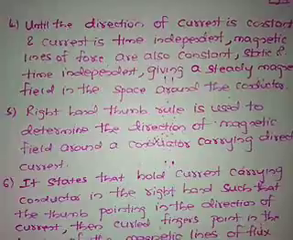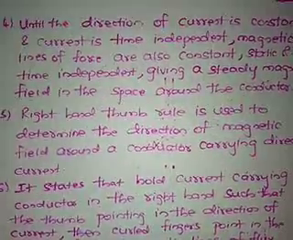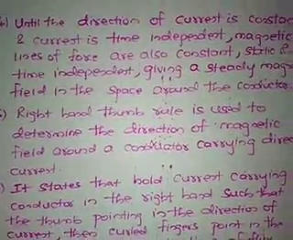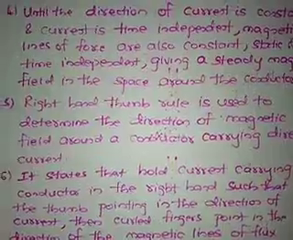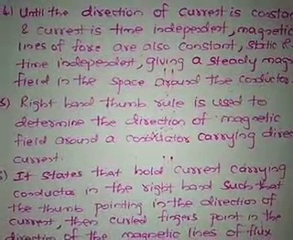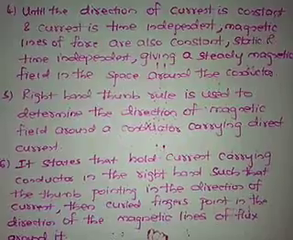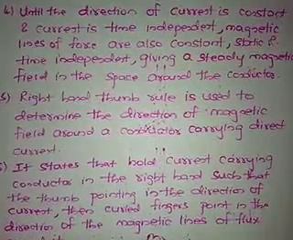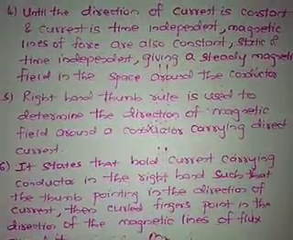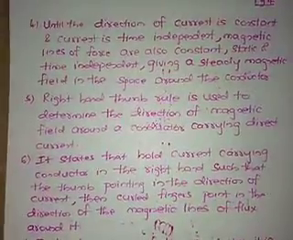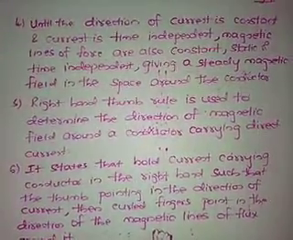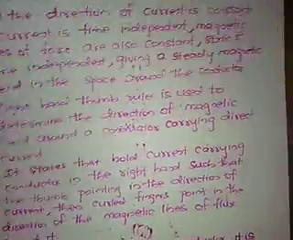If we have to find out the direction of the magnetic lines of force, then there is a rule for that. It is called the right hand thumb rule. The right hand thumb rule is used to determine the direction of the magnetic field surrounding the current carrying conductor. The statement of the right hand thumb rule goes like this.